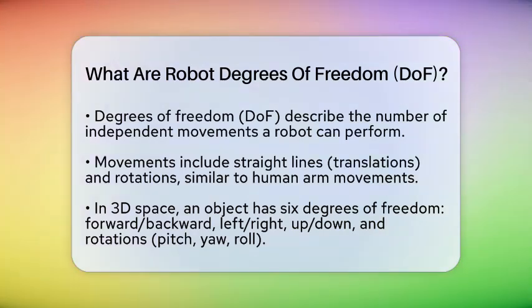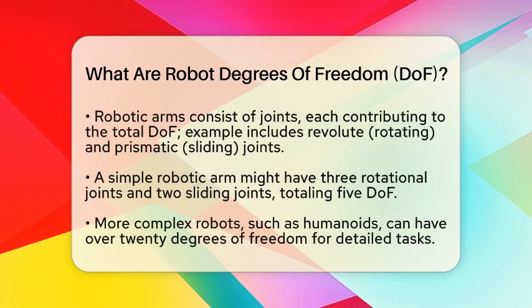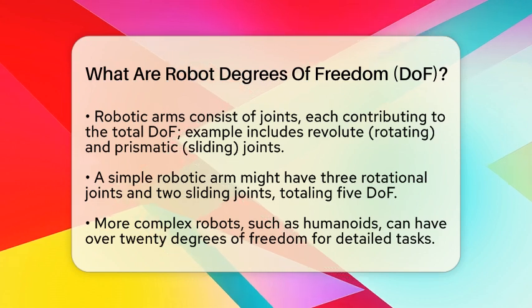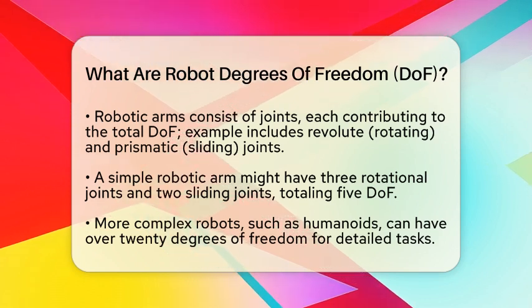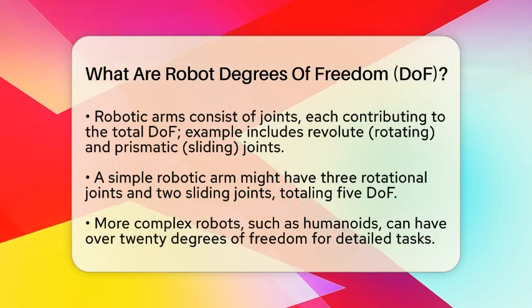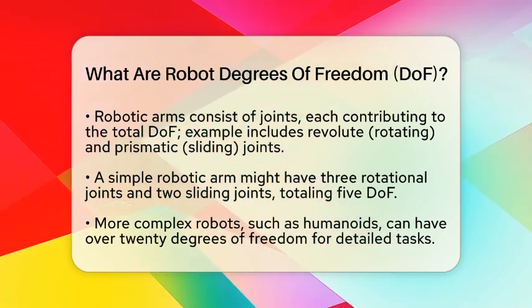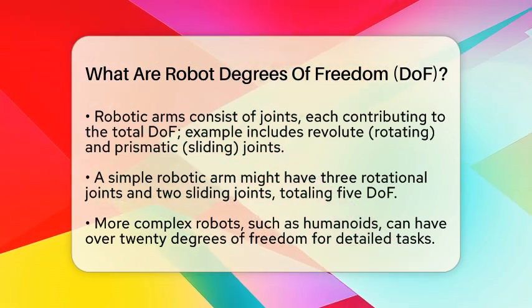In three-dimensional space, a free-moving object has 6 degrees of freedom. That means it can move forward or backward, left or right, up or down, and rotate in 3 different ways. These rotations are called pitch, yaw, and roll. For robots, understanding these movements is key to designing how they will function and interact with their environment.